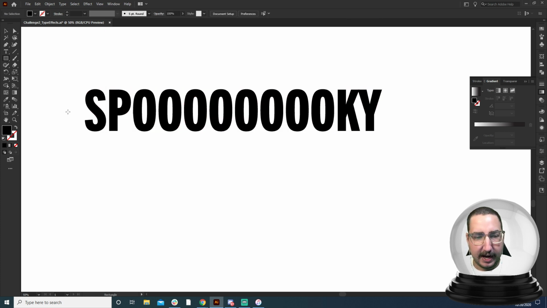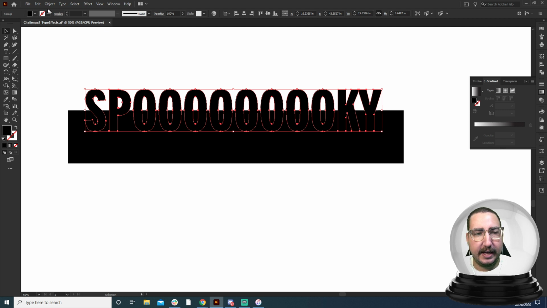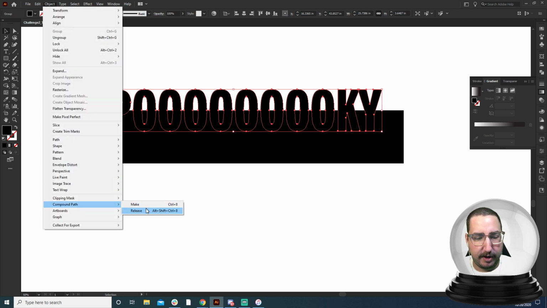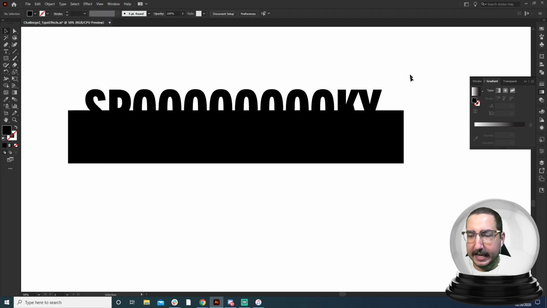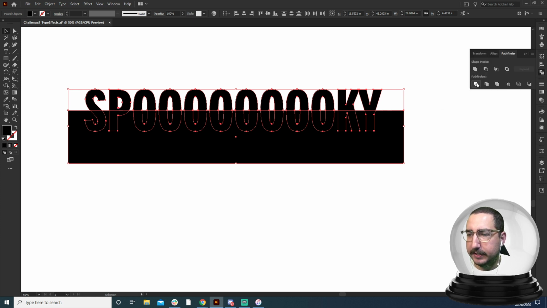And from here, I'm actually going to cut this right in half. So I'm using the rectangle tool, which is M, and I am clicking and just dragging straight across. And I will again make this a compound path. Go to Compound Path and Make. And now we're going to take this top shape, this rectangle, and basically punch it out of the bottom one. So we're going to come to our Pathfinder over here, and we're going to use one down here that I believe is called Divide. For some reason my labels don't show up anymore. I believe it's called Divide.